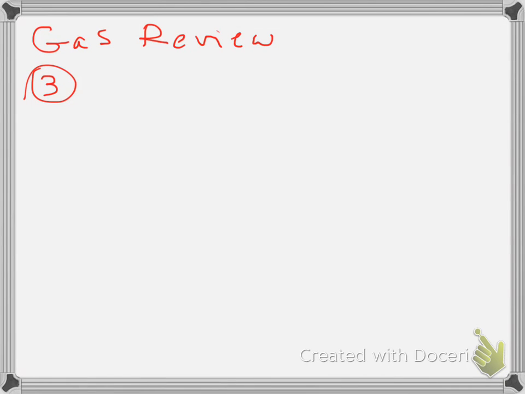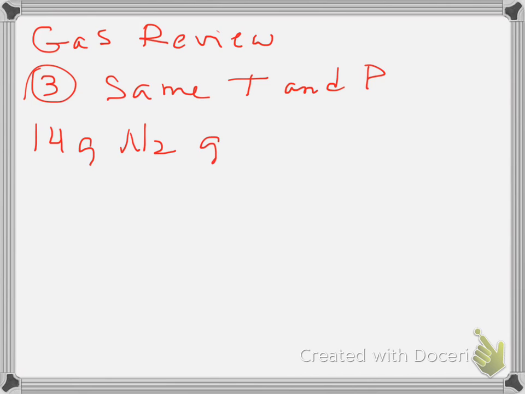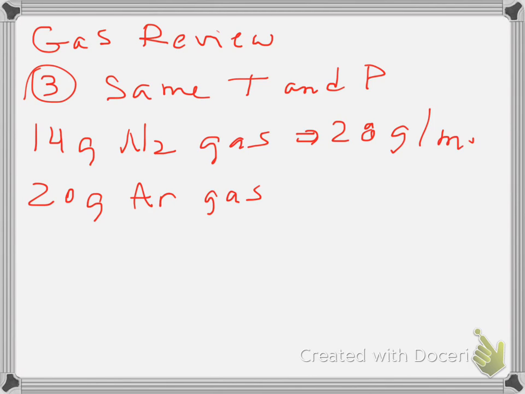Okay, for number 3, you're given two balloons at the same temperature and pressure. Alright, so it's same temperature and pressure. 14 grams of nitrogen and about 20 grams of argon. Now, if you think that nitrogen is about 28 grams per mole, and argon is 40 grams per mole, that means I have a half a mole of each.